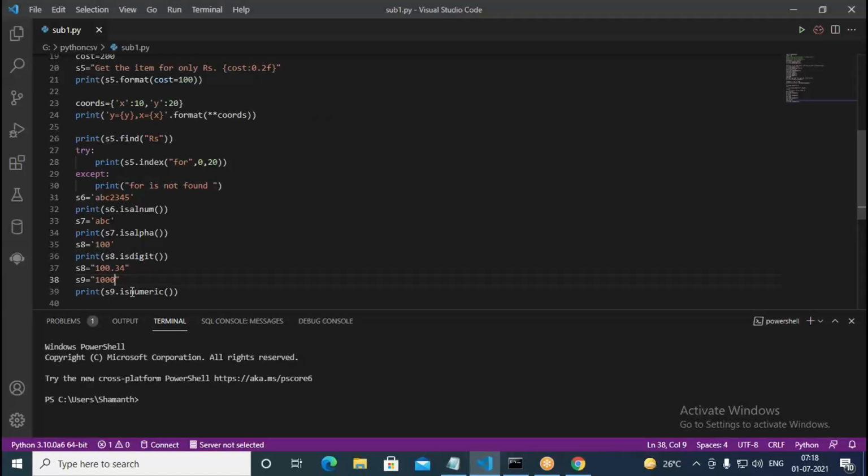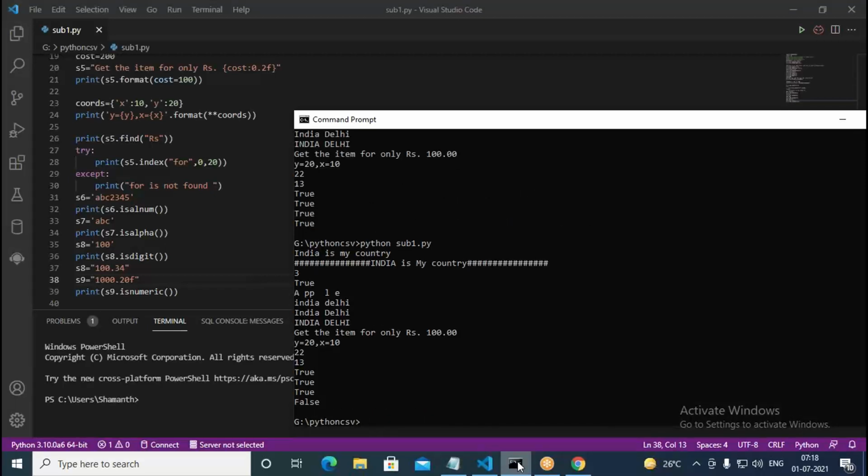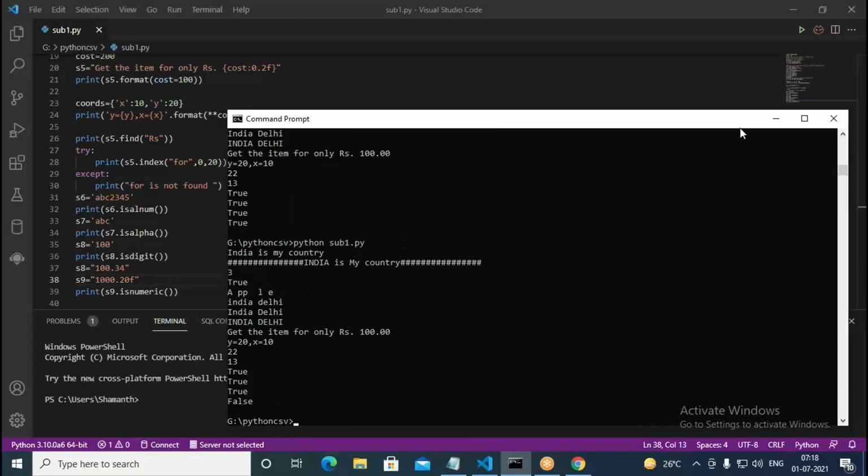What do we do in such cases? We put here 2f, 20 f we put. That is nothing but a floating point number. Whether this returns a true value or not, we can check. Still it's saying false, whether it is numeric or not. I'll find out why it's behaving like that.